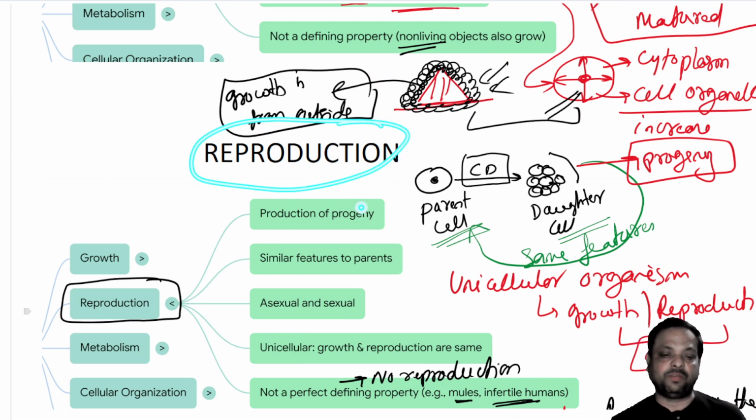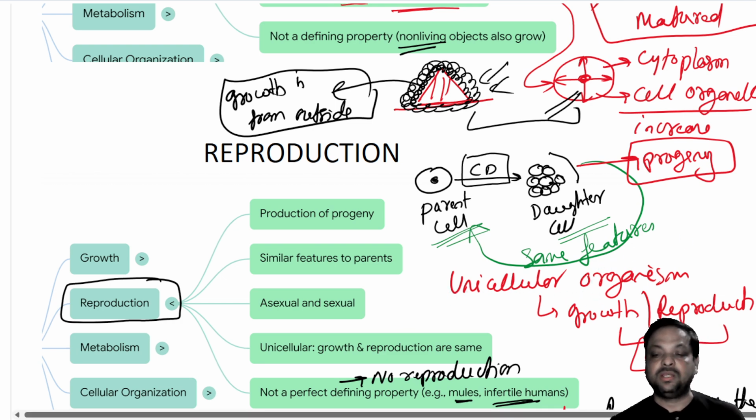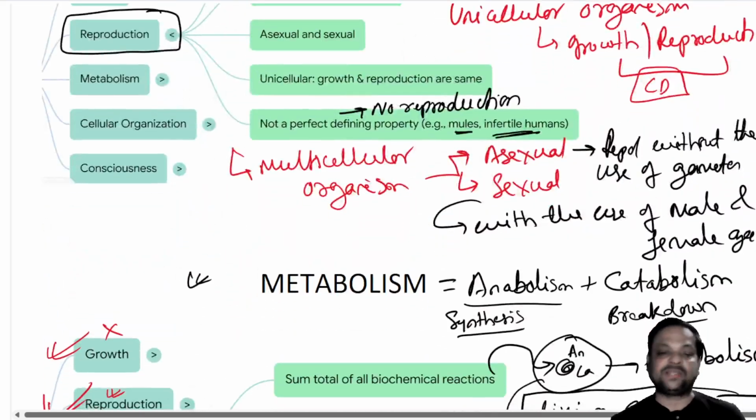Then we move on to reproduction. In reproduction, what we find? Cell division takes place, where the parent cell gives rise to the progeny. Progeny are the daughter cells having the same features as the parent cells. So production of progeny, which are similar to the parents. And in unicellular organisms, growth and reproduction are the same and controlled by cell division. Whereas in multicellular organisms, we find asexual and sexual reproduction.